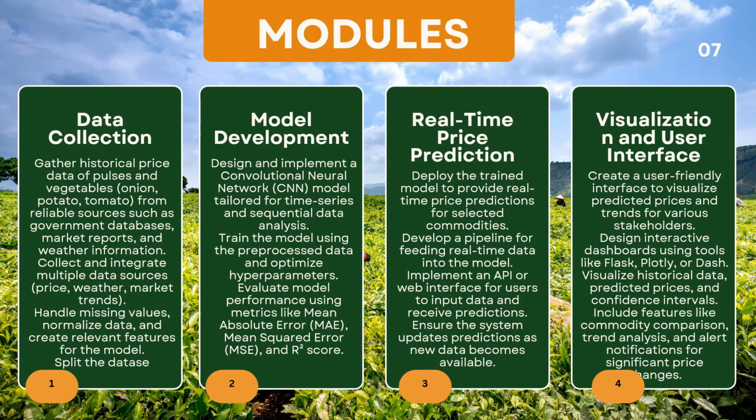These are the modules of the project. We are going to use 4 main modules here. First is the data collection and pre-processing module. Second is model development. Then the real-time price prediction module. Then the visualization and user interface module. From the names themselves, you can tell that in the data collection module, we are going to collect the past 20-plus years of data set. In model development, we are going to implement the CNN algorithm. In the real-time price prediction module, we are going to test the CNN model. You give any commodity as an input, then the year as an input, and it will predict the prices. Then the visualization module gives the web application as a result.